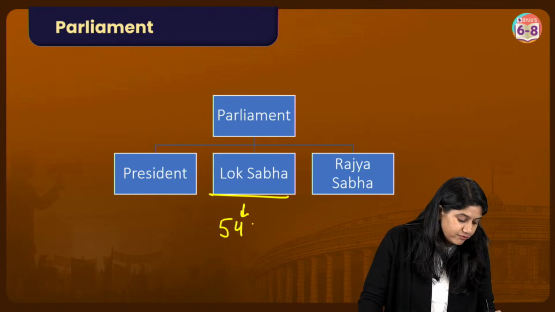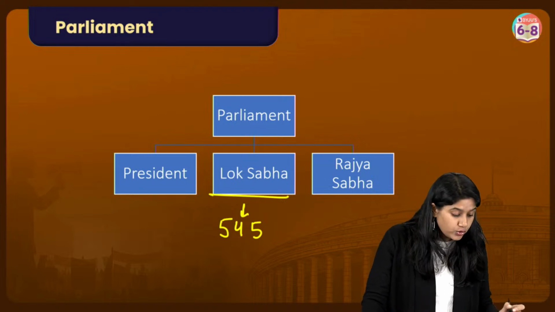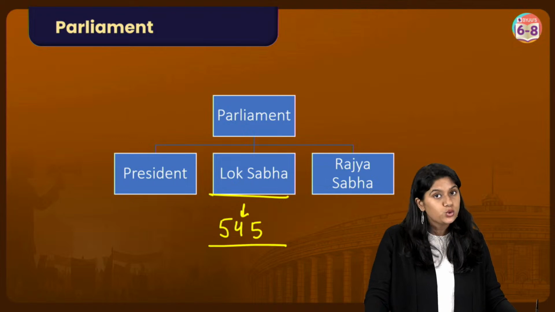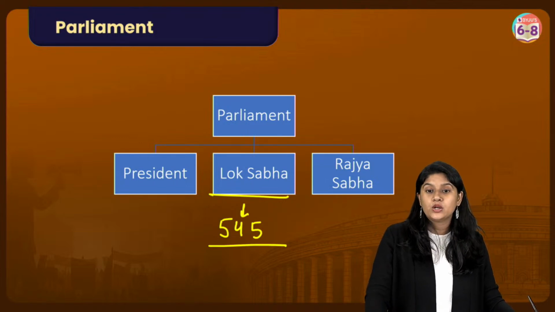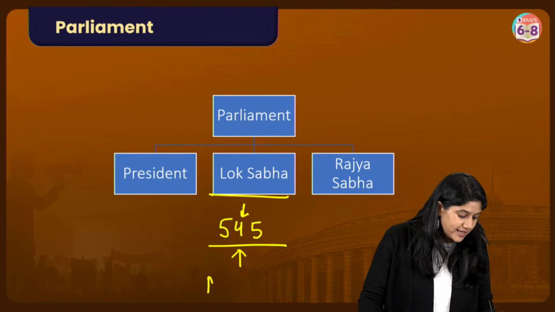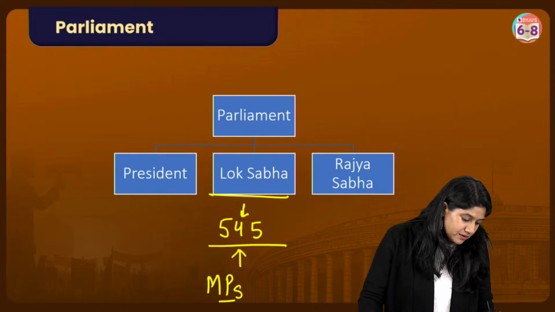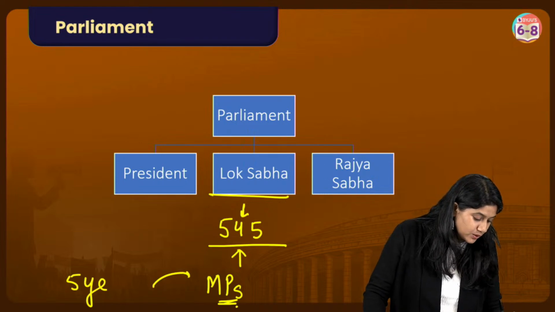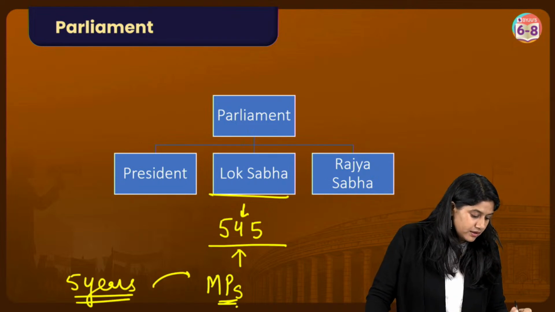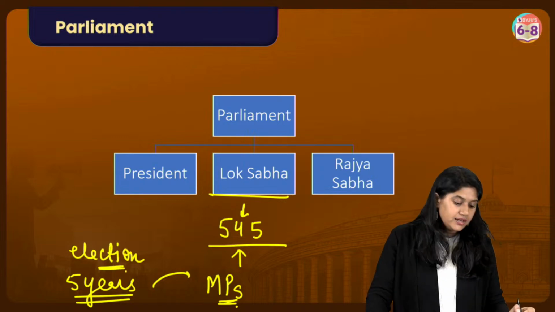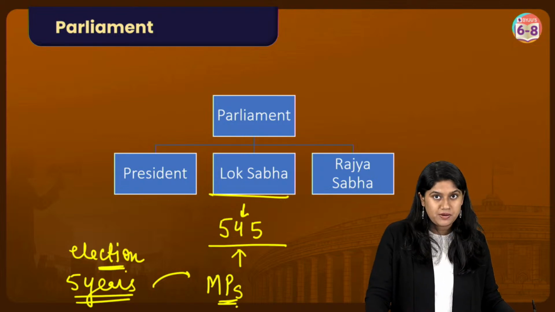We have 545 seats, out of which 443 seats are for all the people and 2 seats are reserved for the Anglo-Indians. The people who are selected in the Lok Sabha are called the MPs, right? They are selected once in 5 years. Every 5 years we have the elections and they are selected, right? And they go to the Lok Sabha.